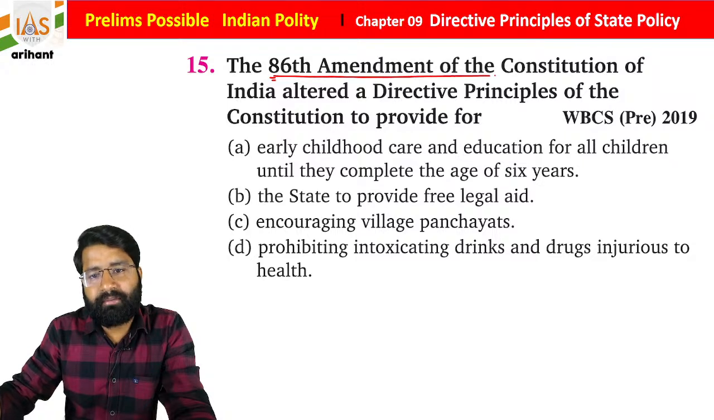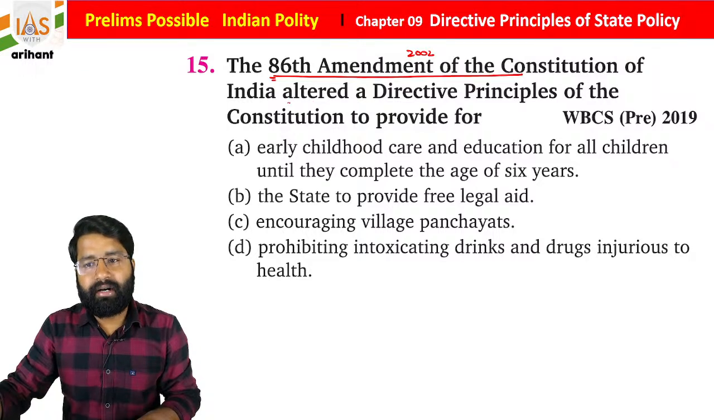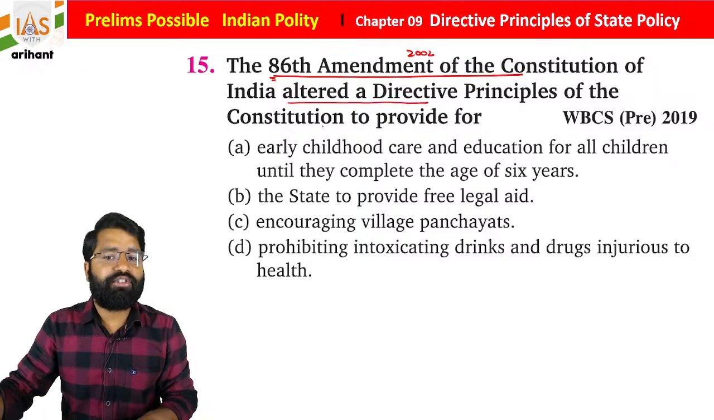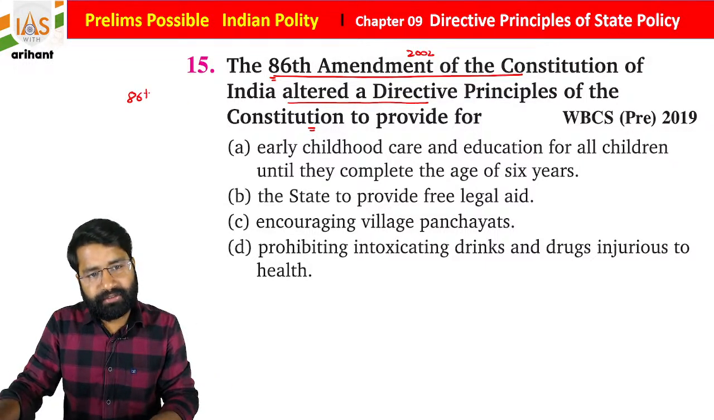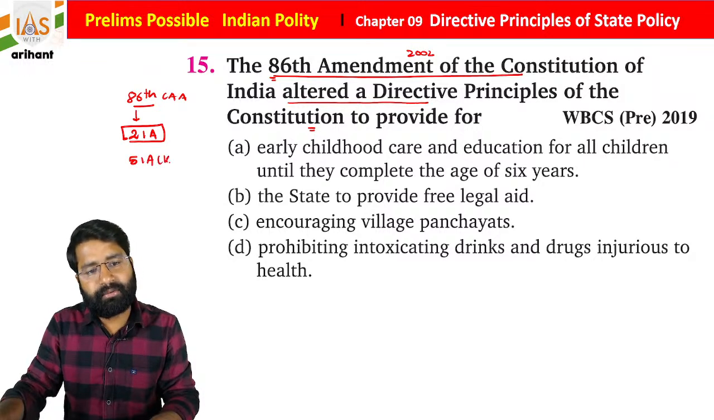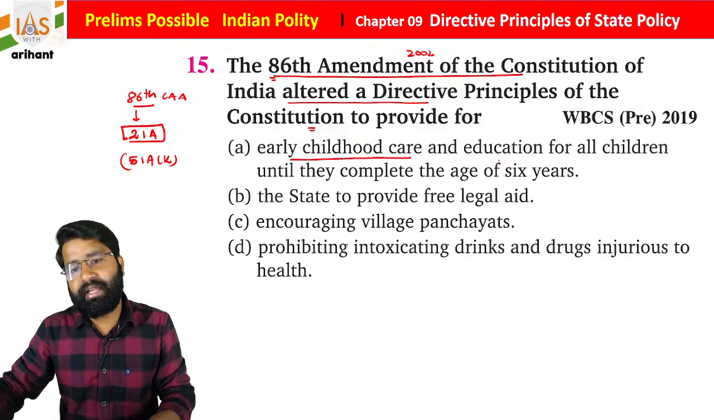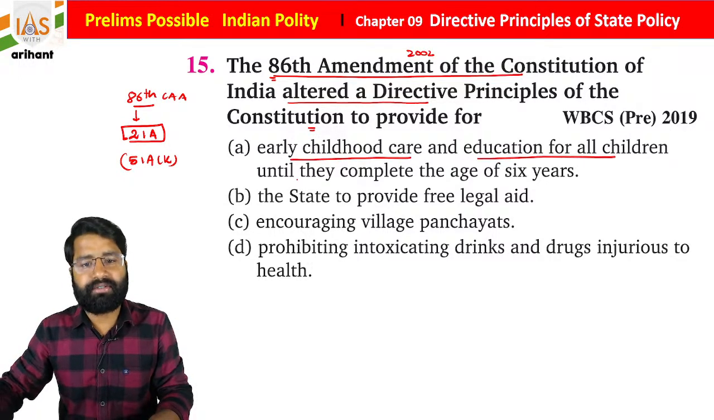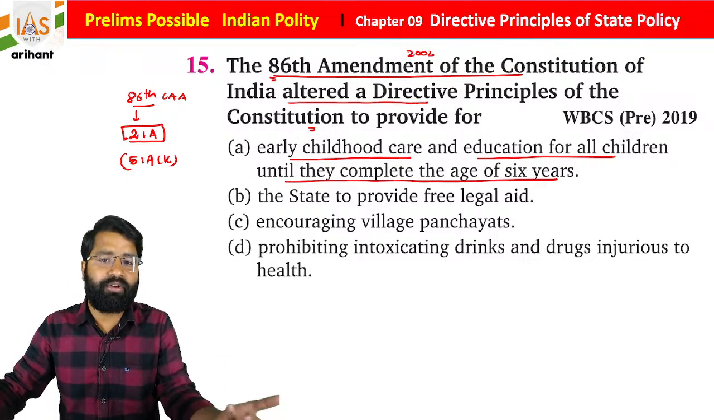86th Constitutional Amendment Act, year 2002, of India altered the DPSP of the Indian Constitution to provide for. So as you know, students, the 86th Constitutional Amendment Act is connected with education. So it is modified under Article 21A, it is added. Article 51 clause A subclause K is added, that is duty to education, and early childhood care and education for all children until they complete the age of 6 years, where it made modification.